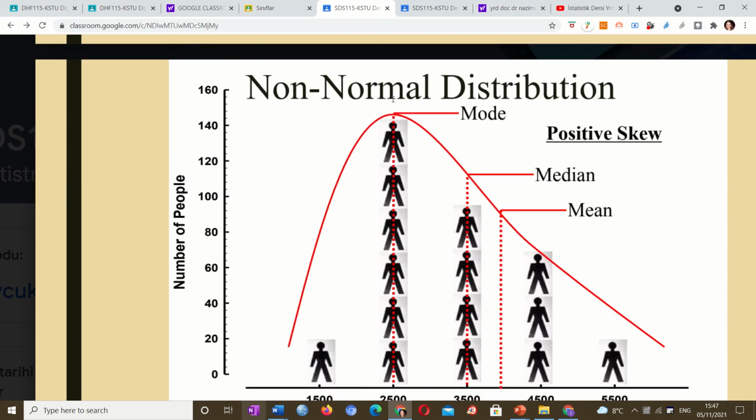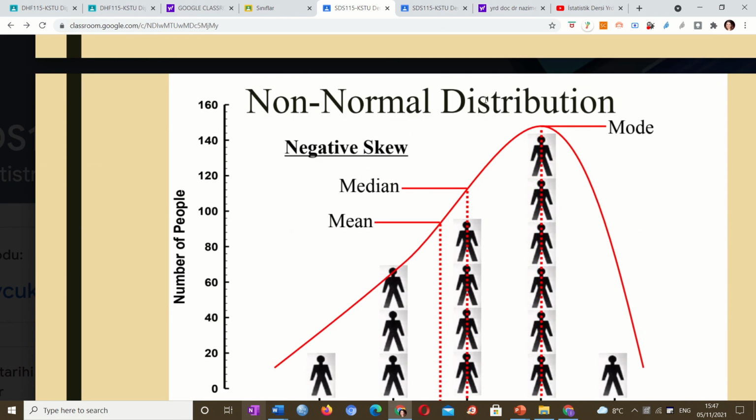Here, the mean is smaller than the median, and the median is smaller than the mode. And in this one, the mean is bigger than the median, and it's bigger than the mode. This is the difference. So mean, median, mode are different. We are going to see examples and solve questions about mean, median, mode after the break. Now it's your break time.